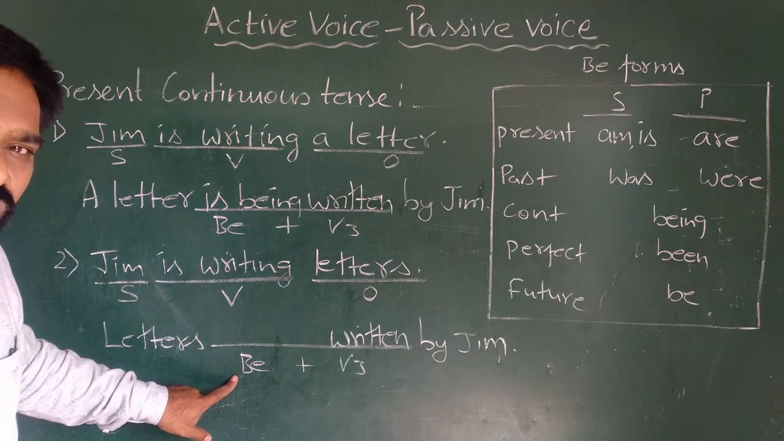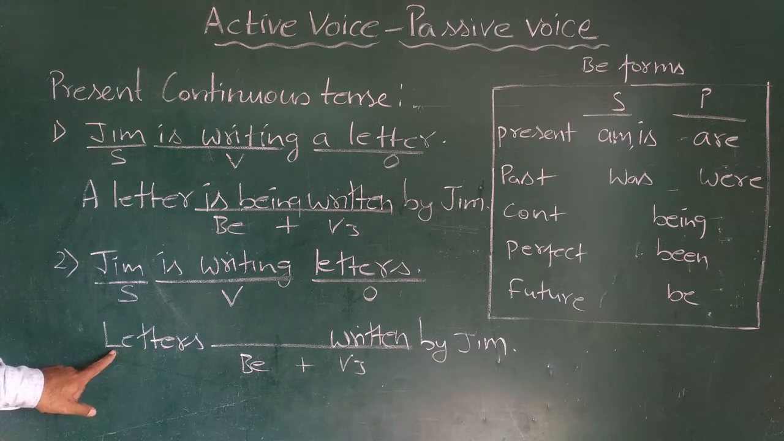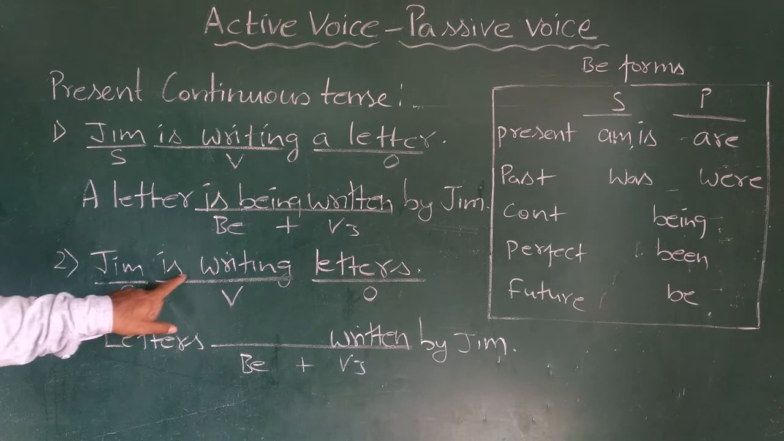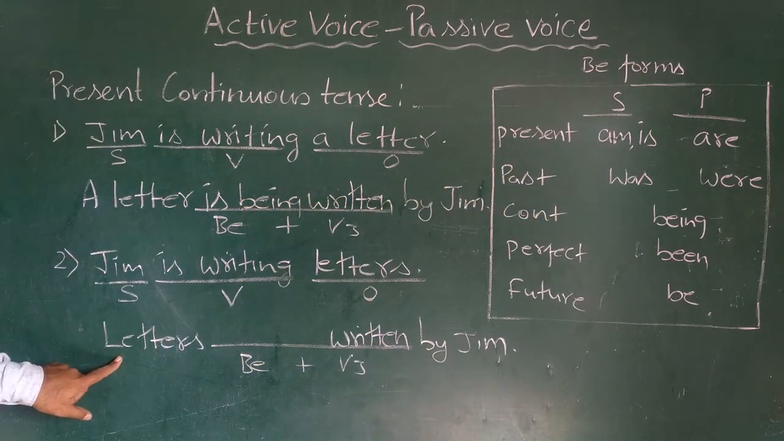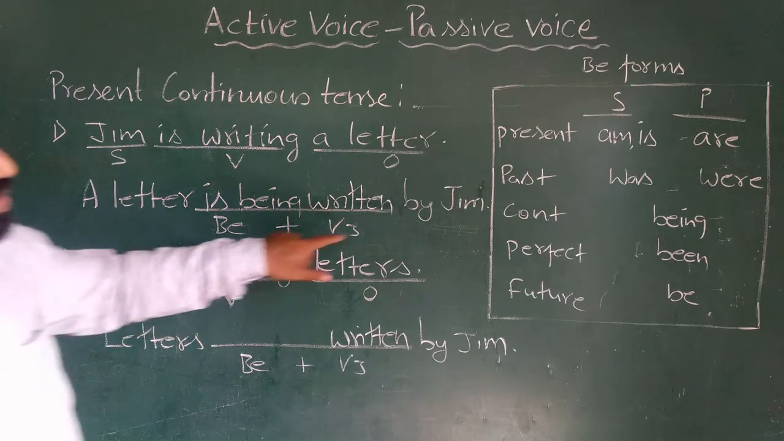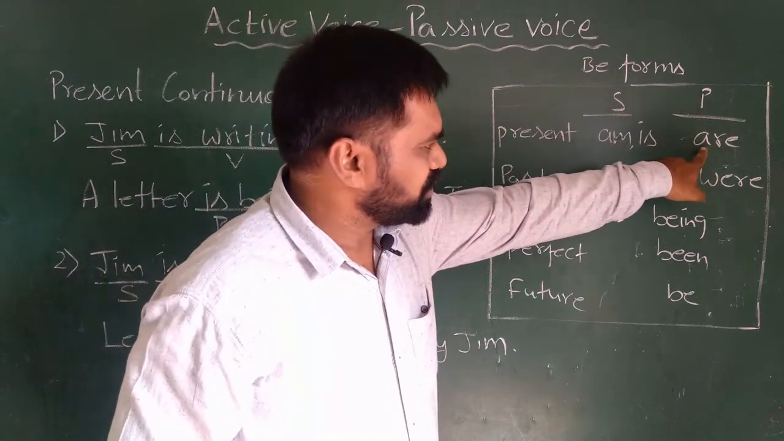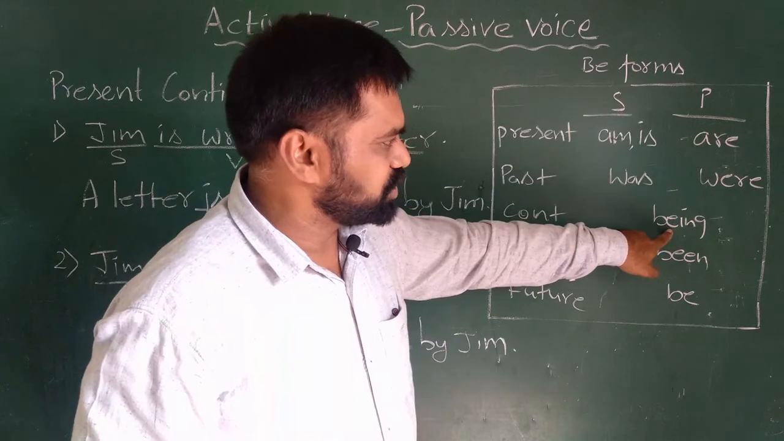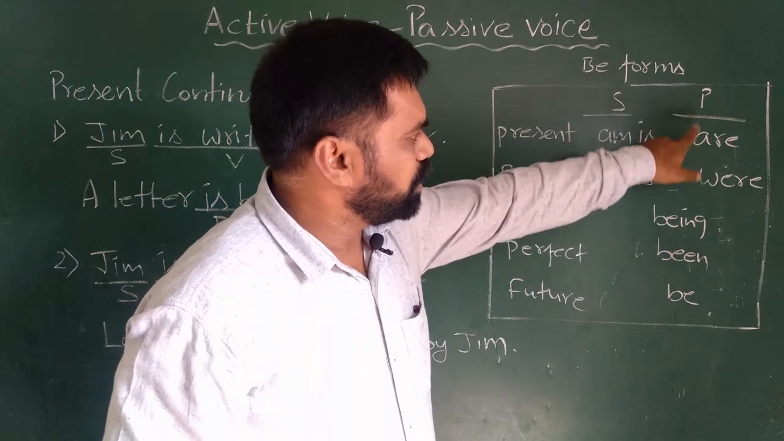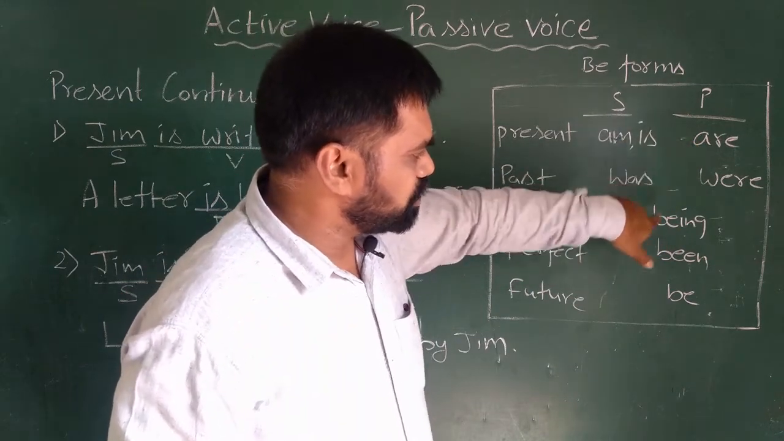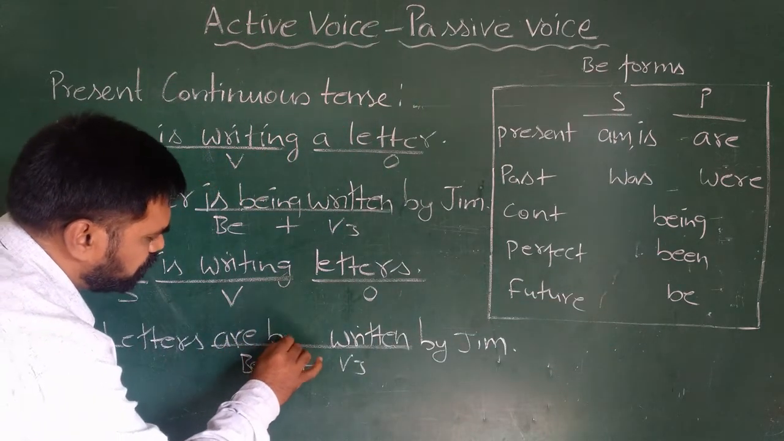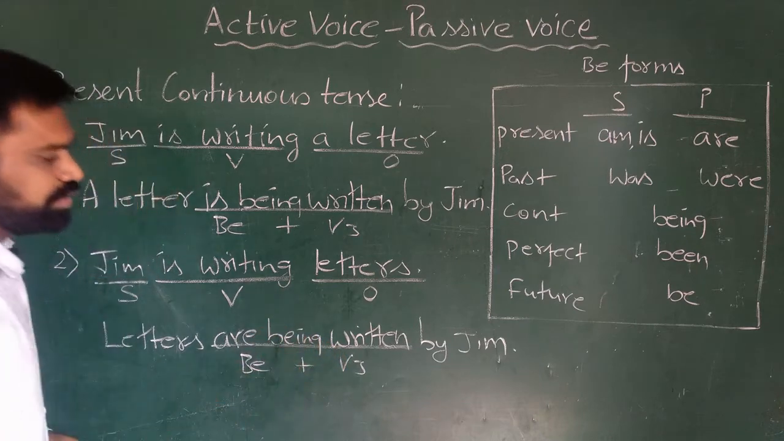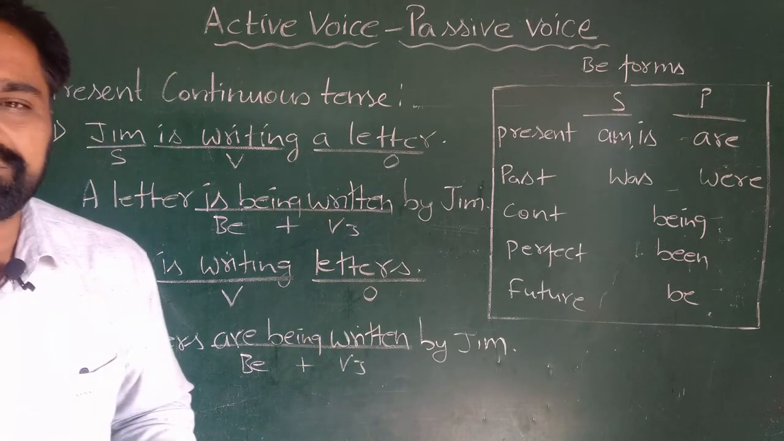How do I decide be form? We decide be form based on the object and the verb. The object is plural, present continuous tense. So I go to plural. For present tense I take are, for continuous tense I take being. Plural present continuous tense, are, being. So I'll use letters are being written by Jim.